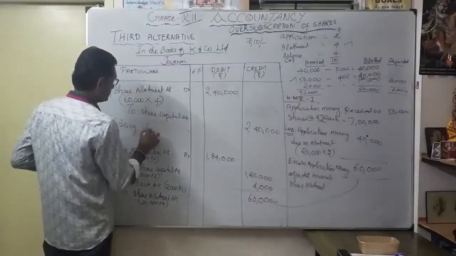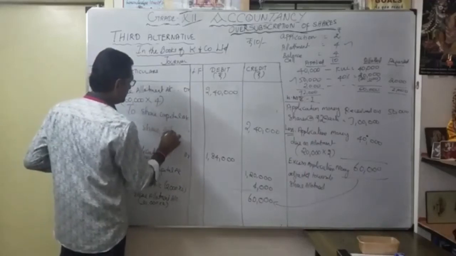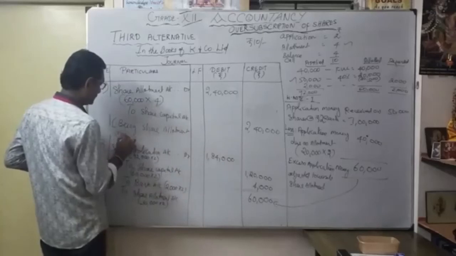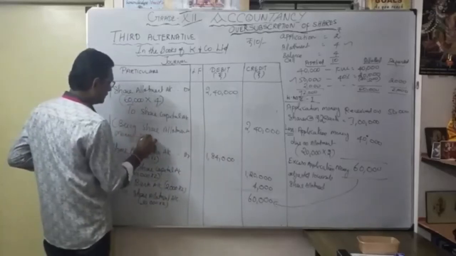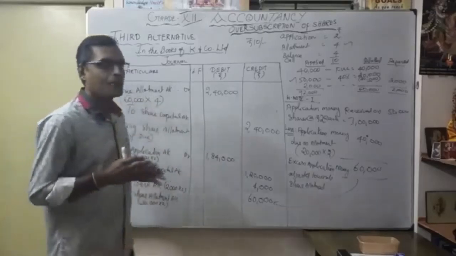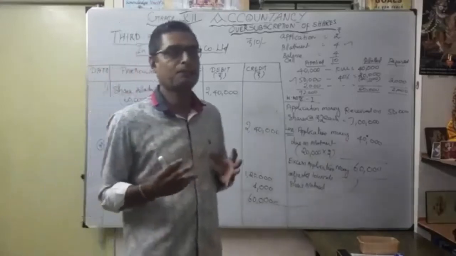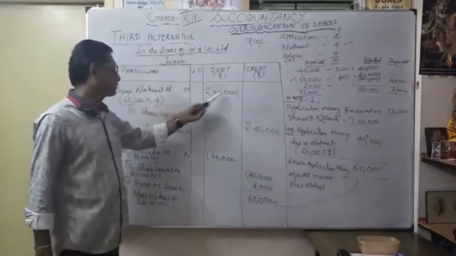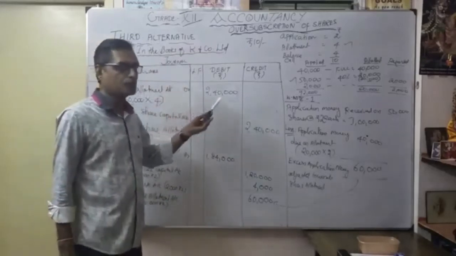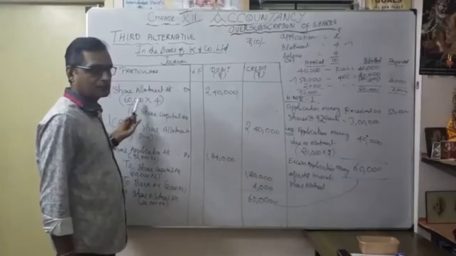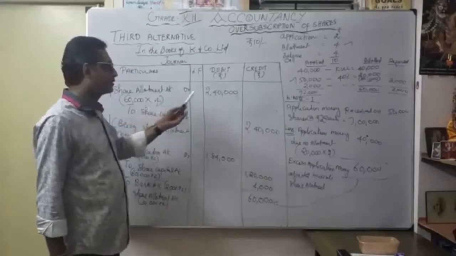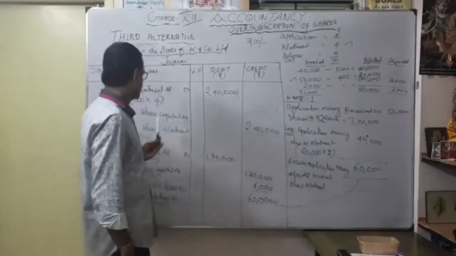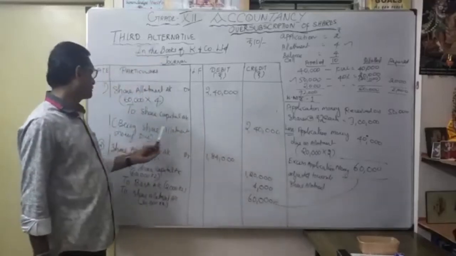So narration being share allotment money due. Okay. This is called the due entry. Suppose how much share allotment money I expect, that's what we want to show. Share allotment account debit 2,40,000. How did you get 2,40,000? 60,000 shares issued at the rate of 4 rupees, 2,40,000, to share capital account 2,40,000. Narration being share allotment money due.